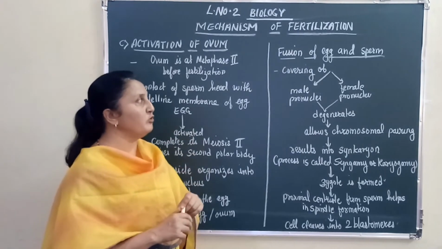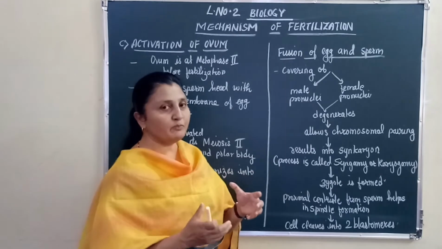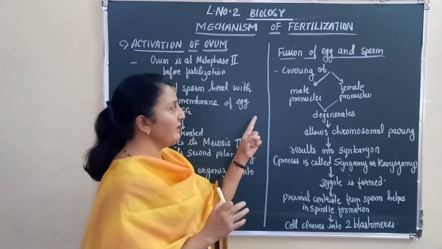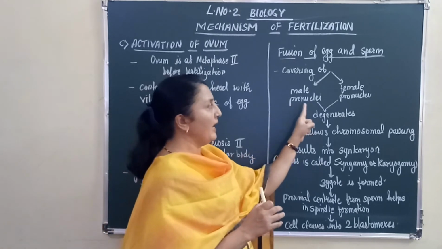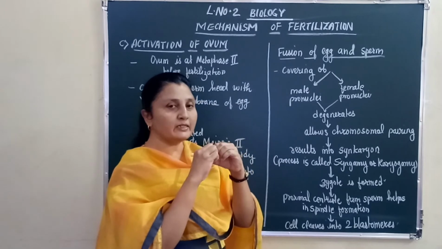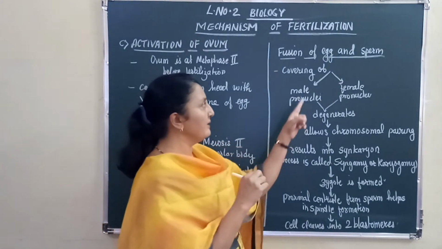Now let us talk about the fusion of egg and sperm. The fusion of egg and sperm takes place in a peculiar way, right? The male pronucleus and the female pronucleus will lie close to each other. Their membranes will degenerate, right?